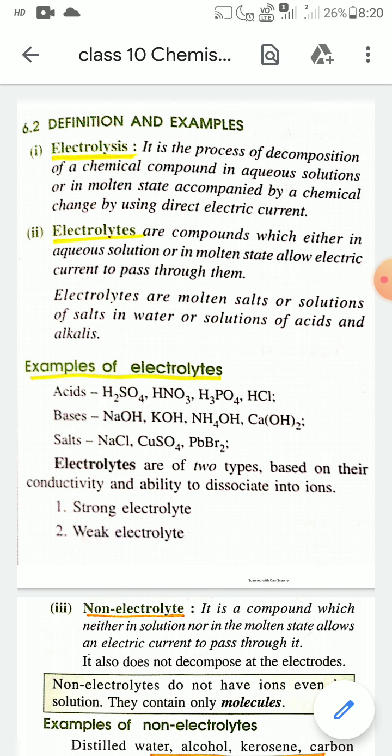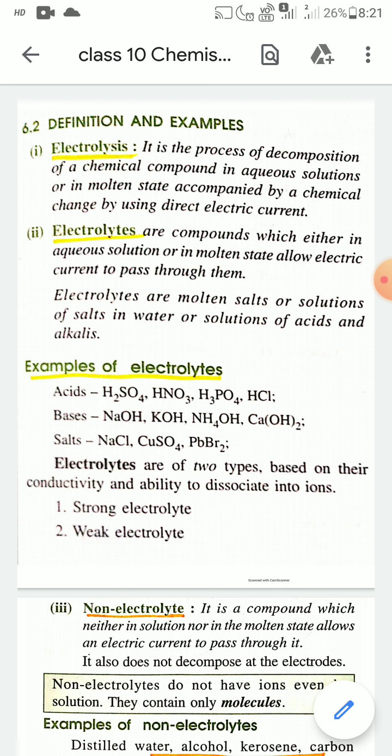They cannot conduct electricity in solid state. Okay, so electrolytes are molten salts or solutions of salts in water or solutions of acids and alkalis. These are electrolytic solutions. Now you have to see examples of electrolytes. Generally, strong acids, strong bases, strong salts, all these are strong electrolytes. That means they can dissociate into ions in aqueous solution or in molten state, and they allow electric current to pass through them.